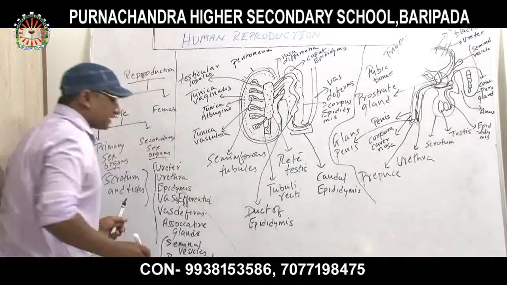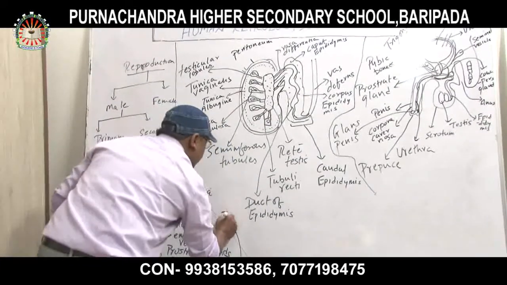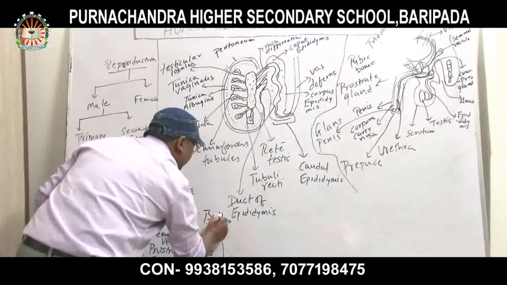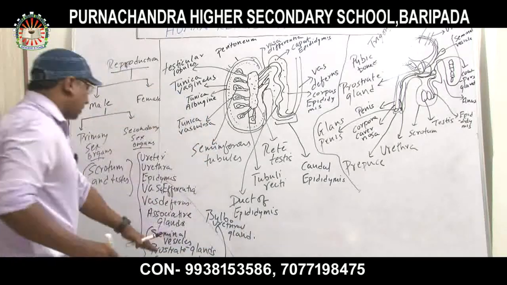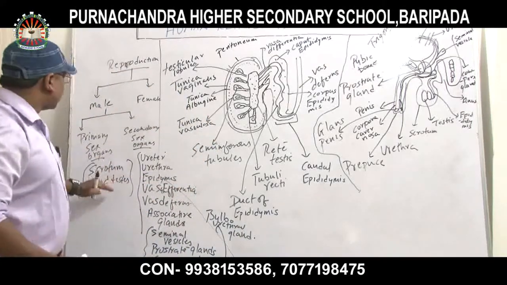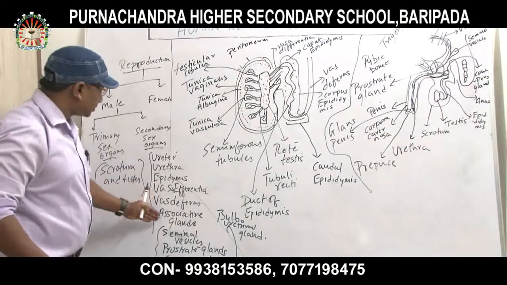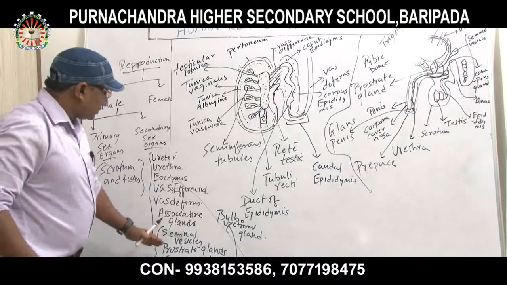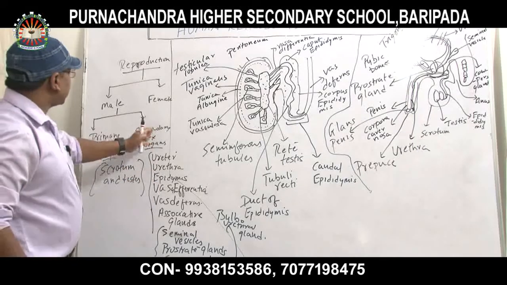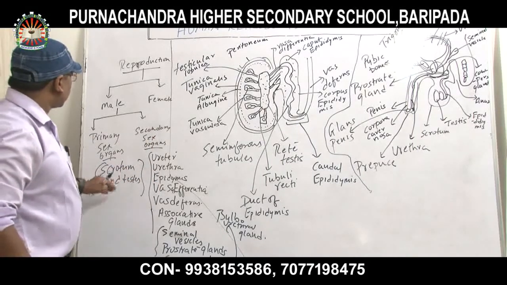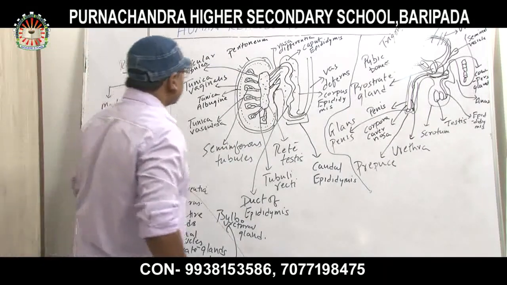What is the other name of Cowper's gland? The other name of Cowper's gland is bulbourethral gland. Primary sex organs: scrotum and testes. Secondary sex organs: ureter, urethra, epididymis, vasa deferentia, vas deferens, and associated glands like seminal vesicles, prostate gland and Cowper's gland. These are the important sex organs which fall under secondary, and the ones under primary are the scrotum and testes. Now, testes are the primary sex organs.